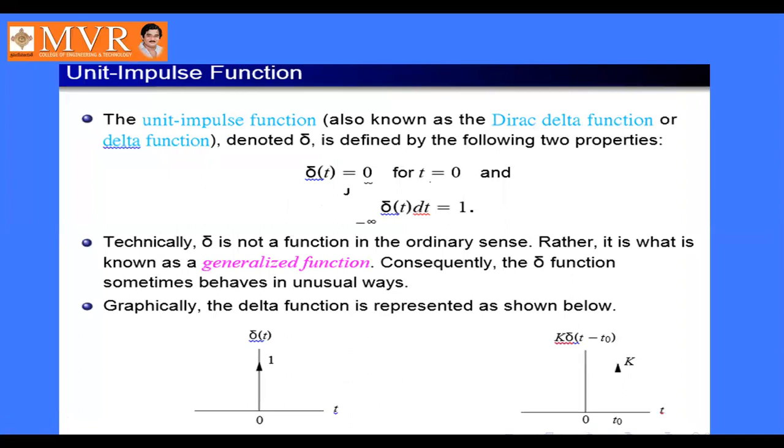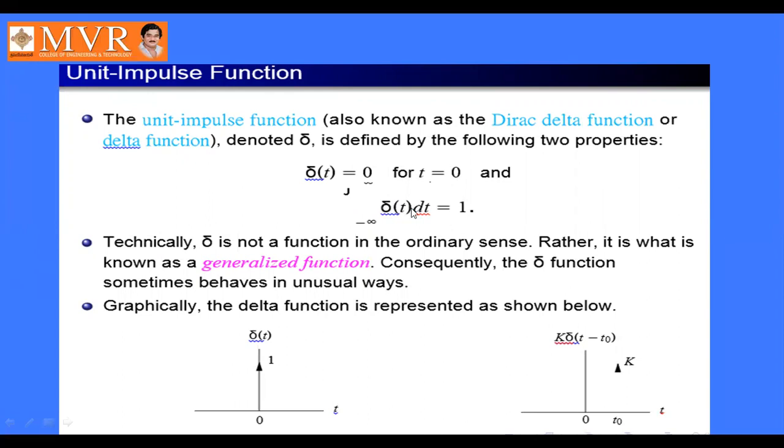And the unit impulse function. How is the impulse function defined? The impulse function only exists at t equal to 0. Delta t is 1 at t equal to 0. It is also known as the Dirac delta function or delta function, denoted as delta, which is defined by the following two properties: delta of t equal to 0 for t not equal to 0, and the integral from minus infinity to infinity of delta of t dt equal to 1.